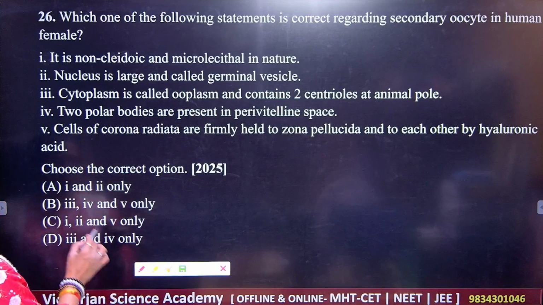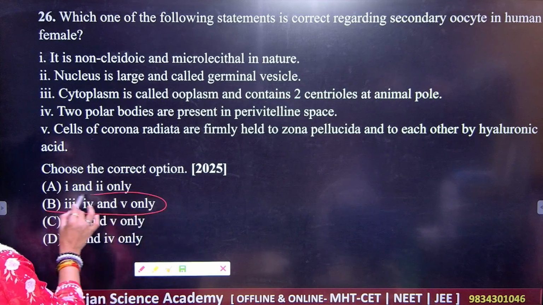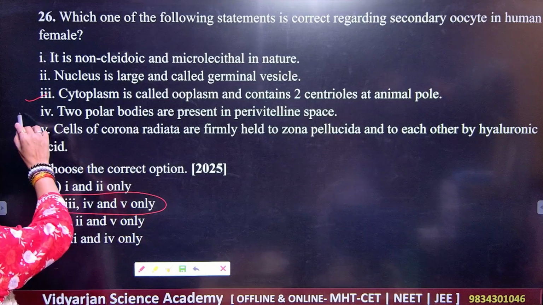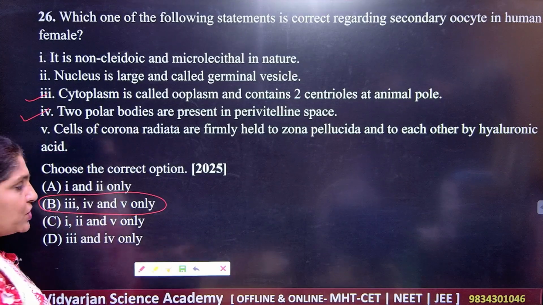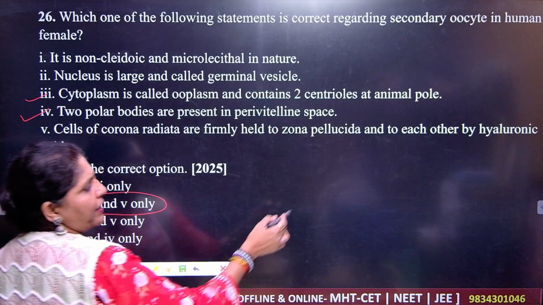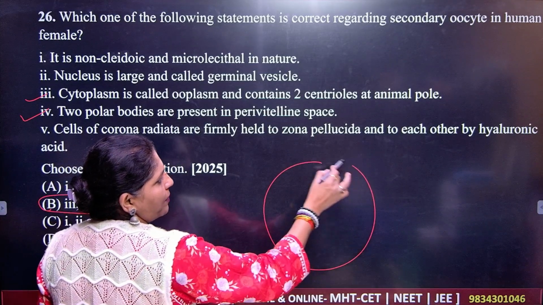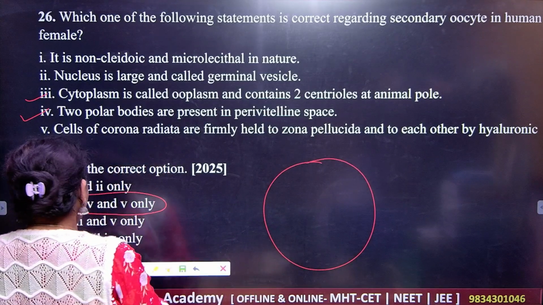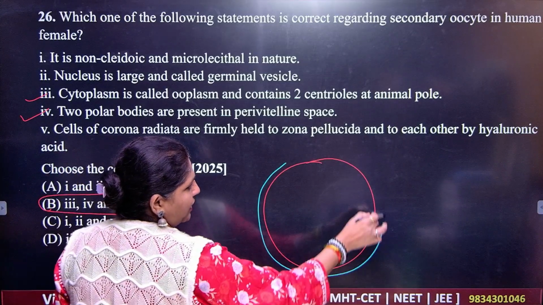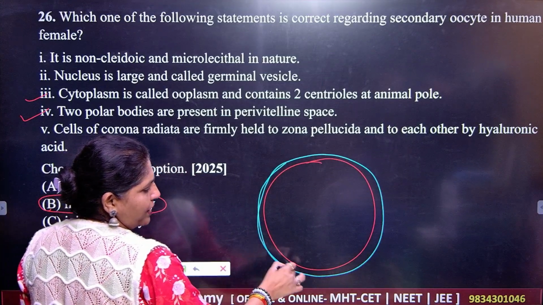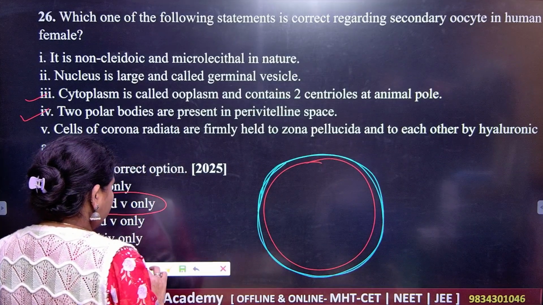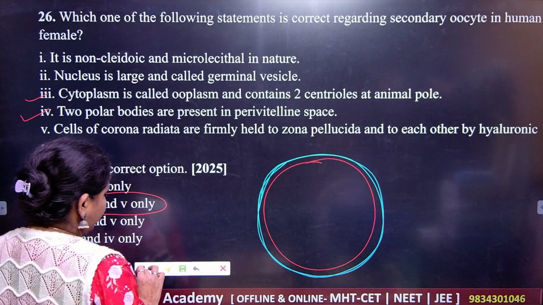So what are the correct ones? This one, that is third, cytoplasm is called ooplasm. Yes, there are 2 polar bodies which are present. And number 5, the cells of corona radiata. You know the structure of the ovum. This is the cell membrane. After that we have the zona pellucida layer. You know that the zona pellucida layer is a thin non-cellular layer. Next we have the 2 centrioles here.